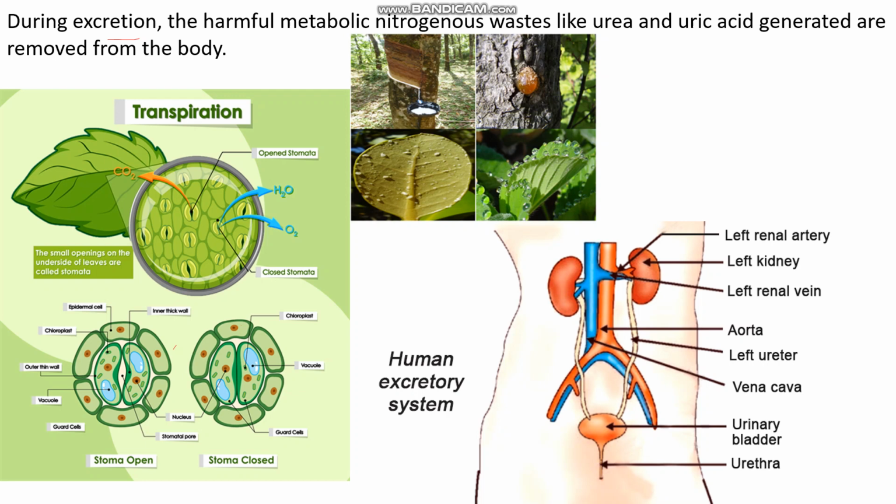When the partial pressure of water is very high inside the stoma, they become turgid and they open. And when the partial pressure is reduced, the stoma is closed. So transpiration occurs through the stomata, and in animals, in human beings especially, excretion occurs through the kidneys. Waste materials like uric acid are eliminated from the body through a pair of kidneys.